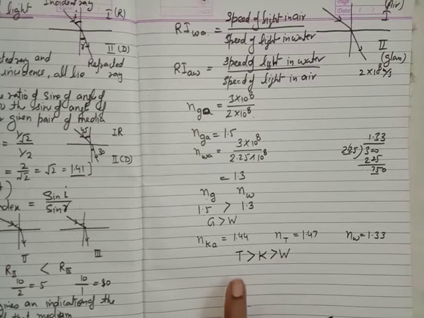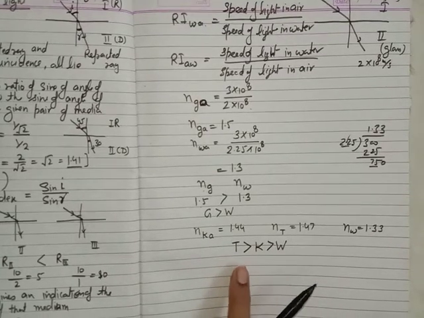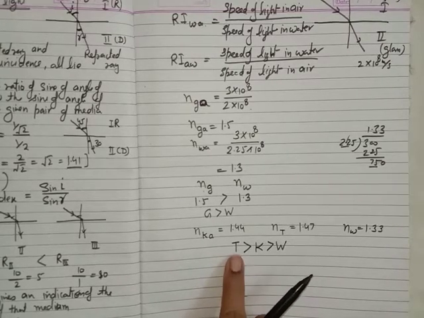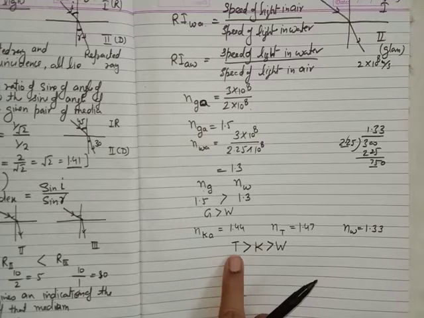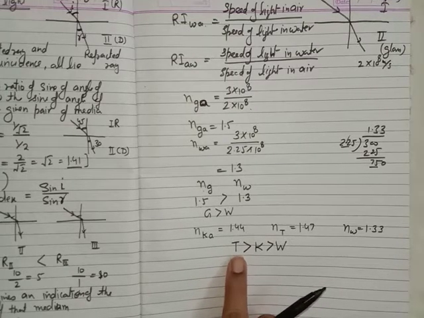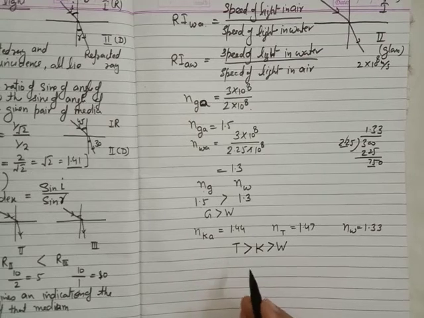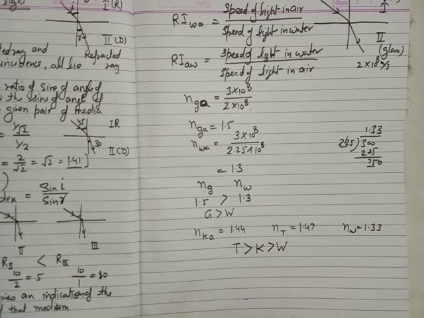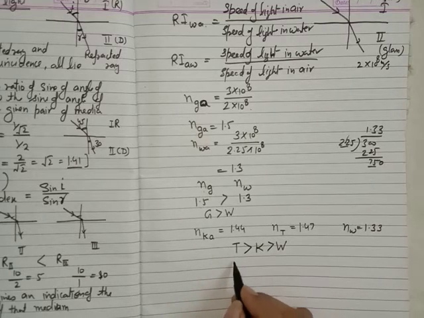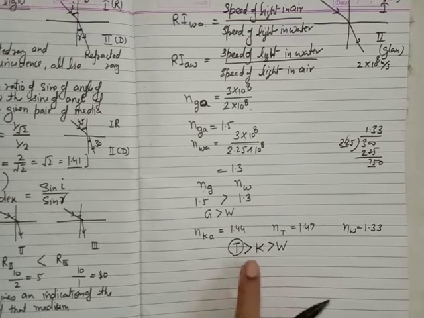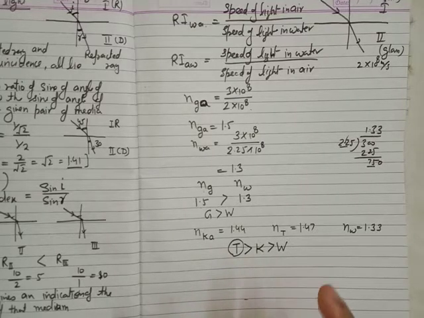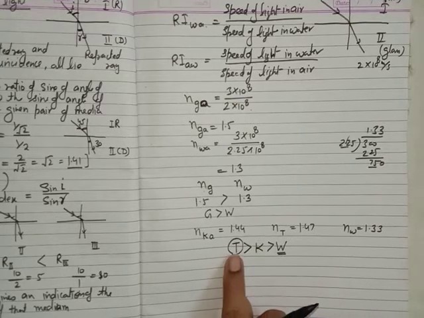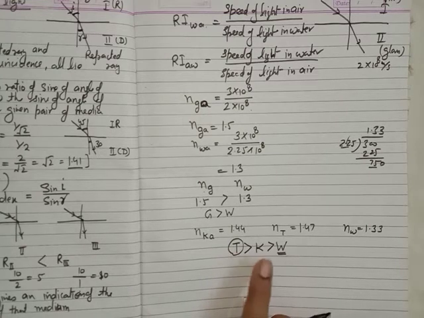And we know that as the medium is denser, the speed of light decreases in that medium. If I am telling you that this has the highest refractive index, it means it has the highest density, and the higher the density, the lower the speed. So in which medium will you find the speed of light is least? It is the turpentine. In this medium, the speed of light is the smallest value. And in water, the speed of light is fastest as compared to the turpentine or the kerosene.